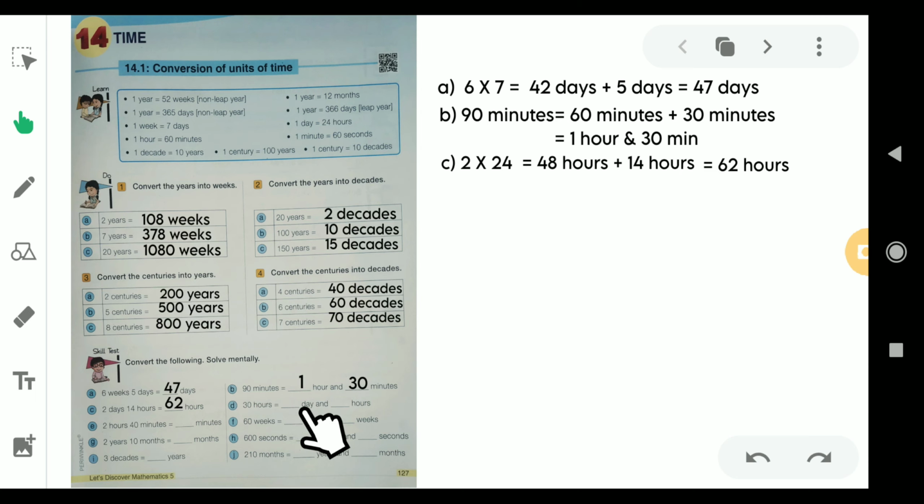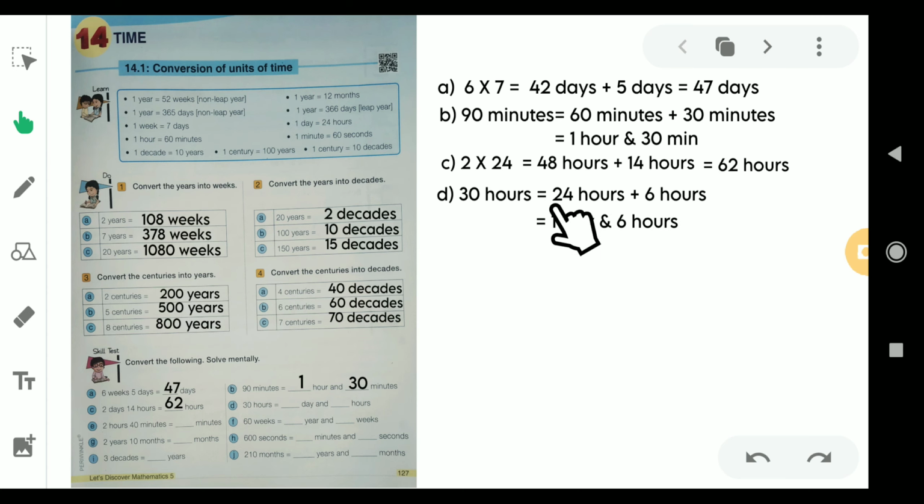And 30 hours would be, yes, they want the answer in days and hours, so that 30 hours can be broken like this, that is 24 hours plus 6 hours, and from this 24 hours we can make 1 day, and 6 hours remains as it is, so that 30 hours means it is 1 day 6 hours. So we write as it is, 1 day 6 hours.